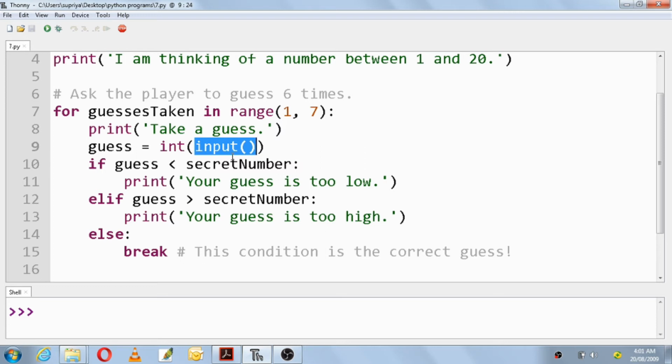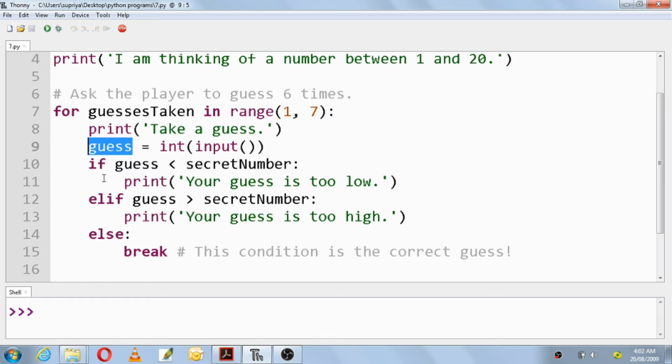The input function will wait for the user to enter the number, and as the input function takes input in terms of string, and we do not want to guess the string, we want it converted into a number, so you convert it by making use of the int function. Whatever value is given by the user will sit in the variable guess.